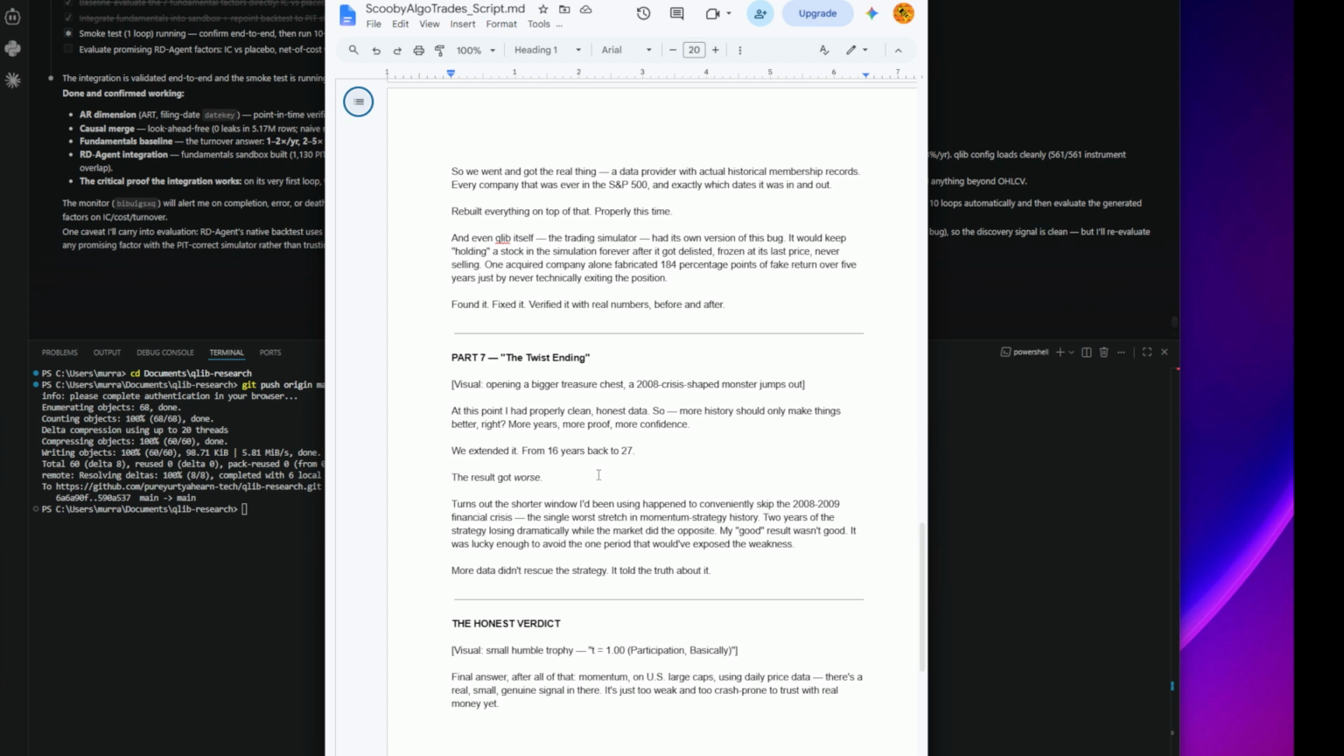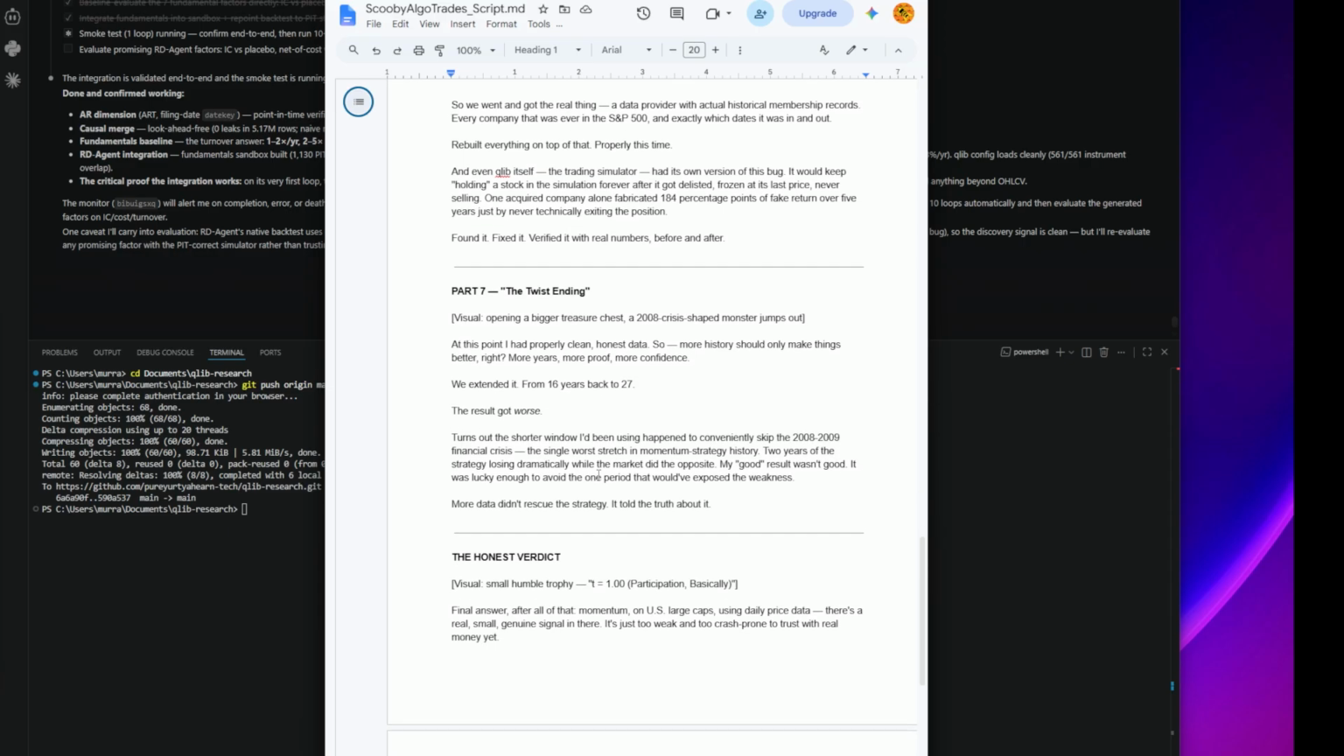Turns out the shorter window I'd been using happened to conveniently skip the 2008 to 2009 financial crisis, the single worst stretch in momentum strategy history. Two years of the strategy losing dramatically while the market did the opposite. My good result wasn't good. It was lucky enough to avoid the one period that would have exposed the weakness. More data didn't rescue the strategy, it told the truth about it.